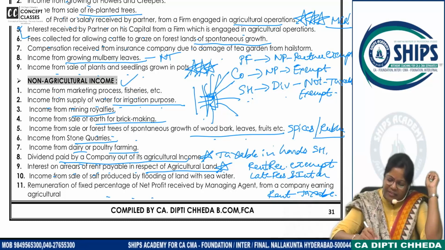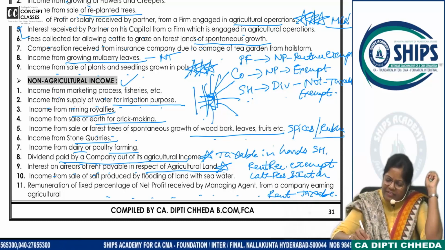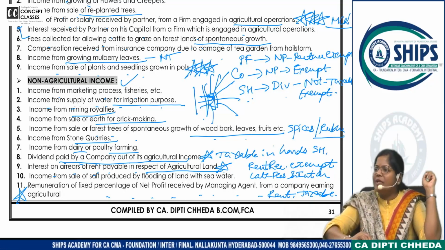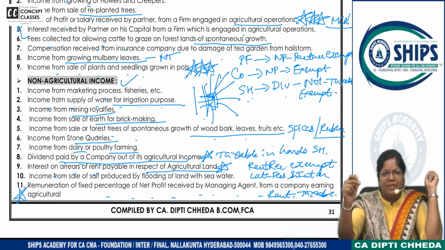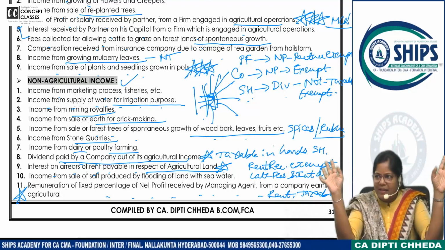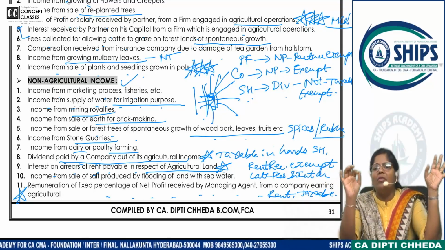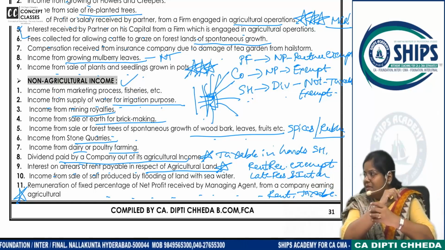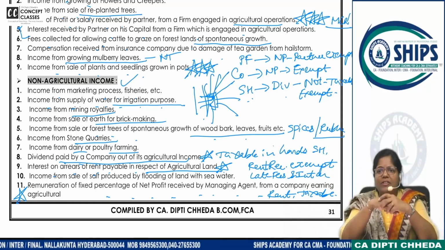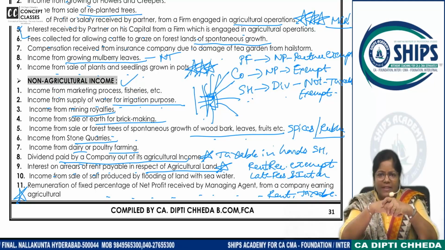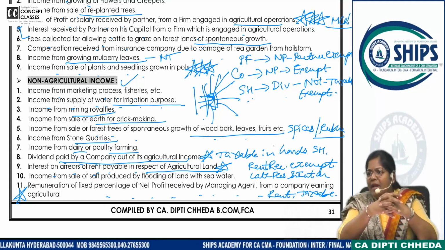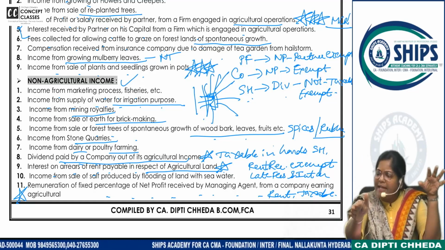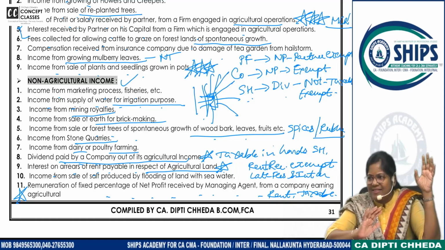Remuneration of fixed percentage of net profit received by managing agent from a company. Superb. Company is doing agricultural activity. Listen, company की income exempt है. Company has kept a horticulturist. You know who is a horticulturist? Who has studied farming. 4 साल का पूरा ग्रेजुएशन पोस्ट ग्रेजुएशन होता है, एग्रीकल्चरल के कॉलेज होते हैं. So there they train, and this person is working as a manager in your company which is doing agricultural activity.